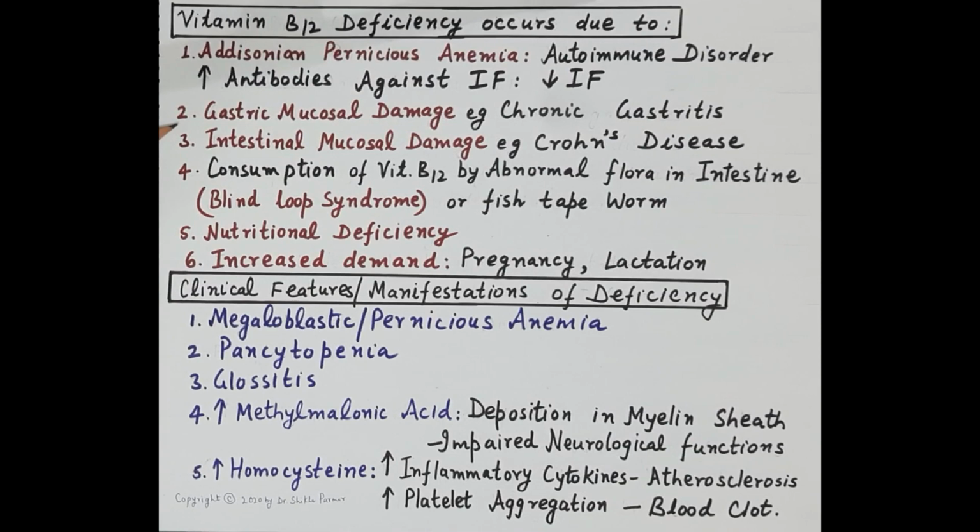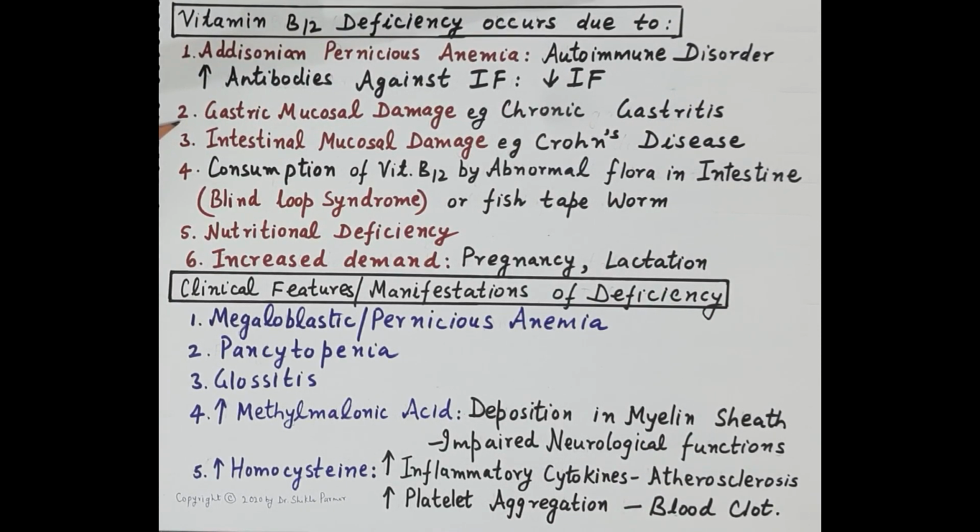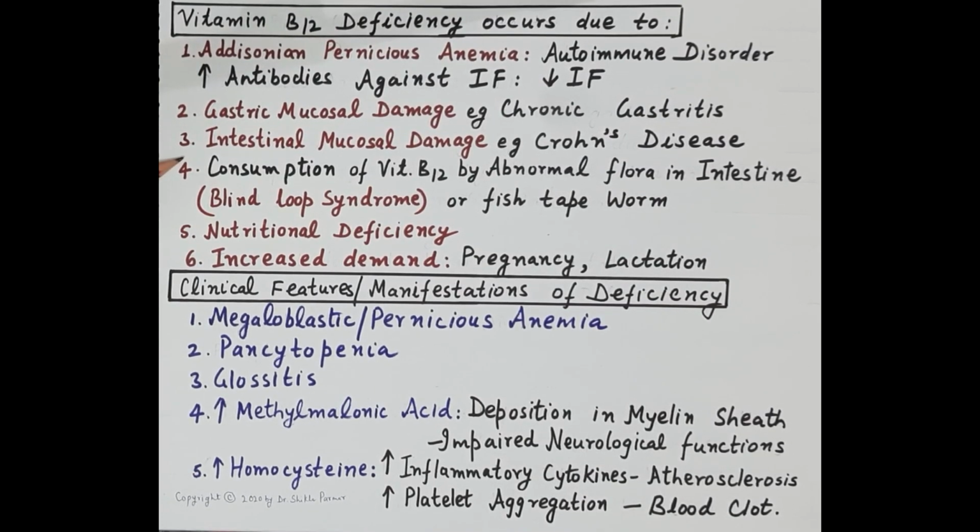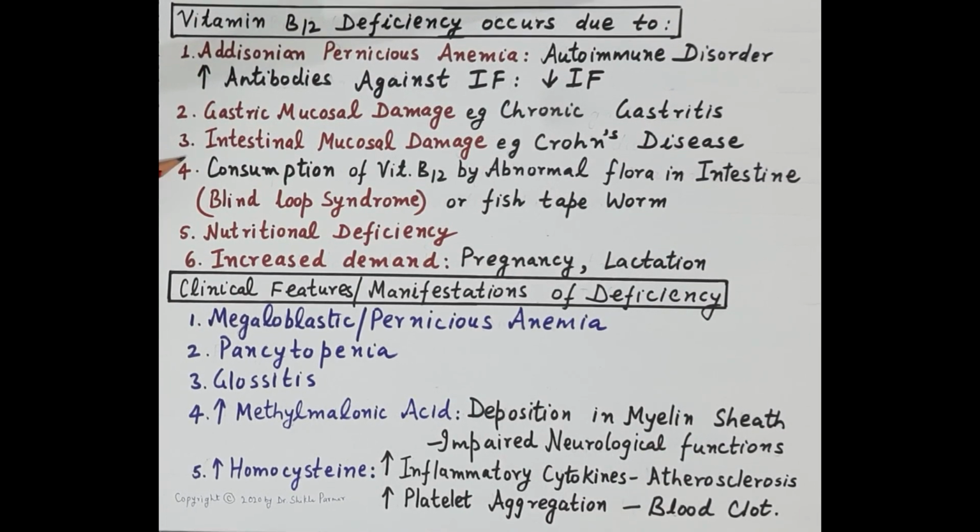As we know that gastric mucosa is the one which produces the R binder, and R binder is required for the absorption of vitamin B12. So, gastric mucosal damage also causes deficiency of vitamin B12, for example, chronic gastritis. Again, intestinal mucosal damage reduces absorption of vitamin B12, for example, Crohn's disease.